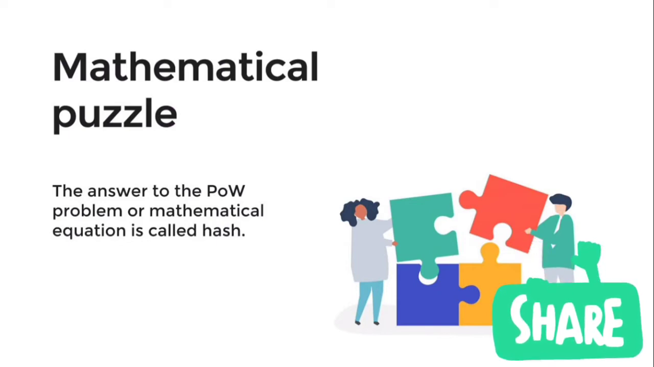If you try brute force, you may get a solution, but it's very expensive. The answer to the proof of work problem or mathematical equation is called a hash. As the network is growing, it is facing more and more difficulties. The algorithm needs more and more hash power to solve. So the complexity of the task is a sensitive issue. But the problem shouldn't be too complicated.